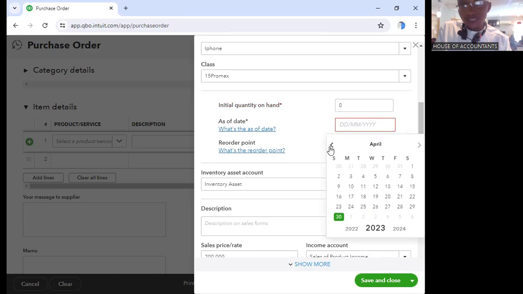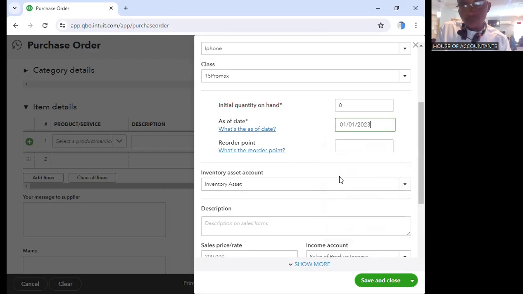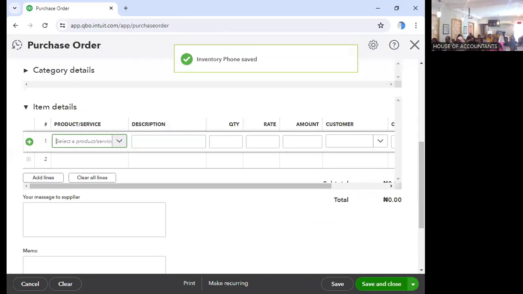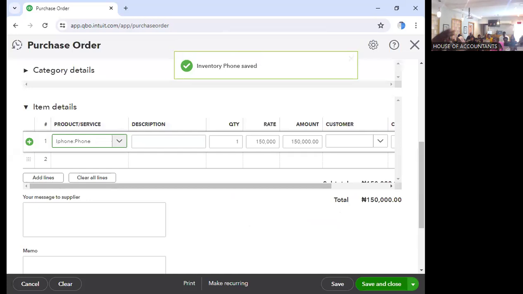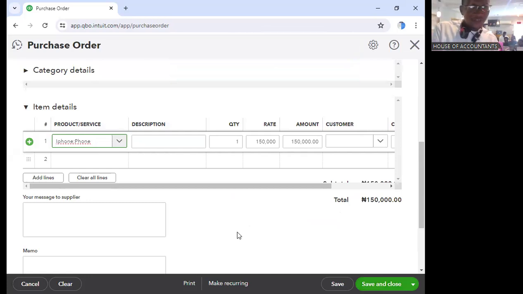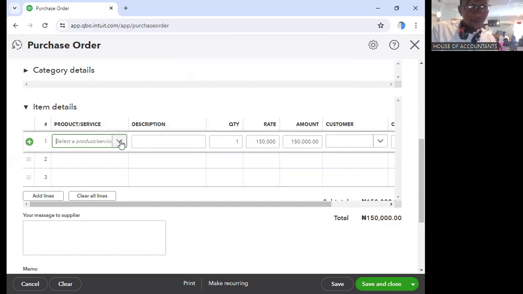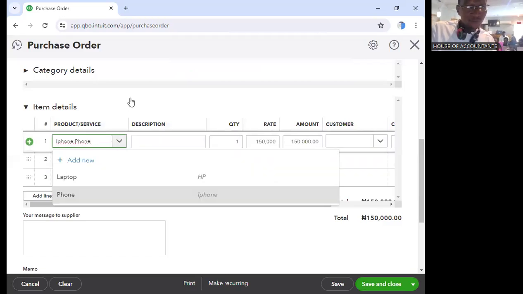Put initial quantity 0 and change the date to January 1st, 2023. Are we good to go now? Then click on save. So the inventory is saved. You can see that it has already appeared here now. If you click on this drop down, we should be having 2: laptop and phone.